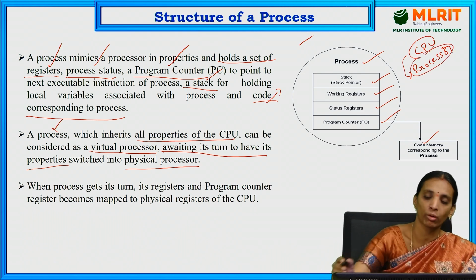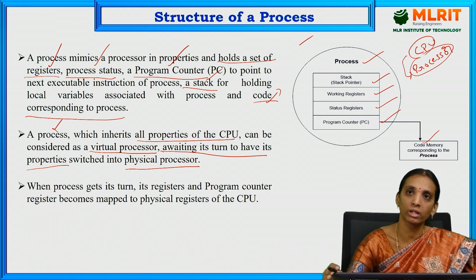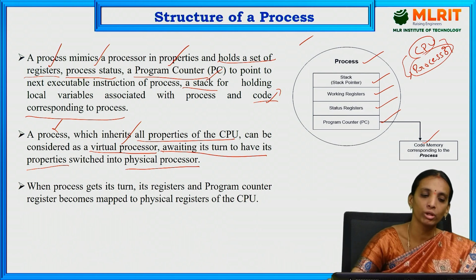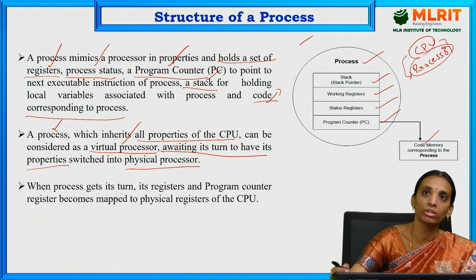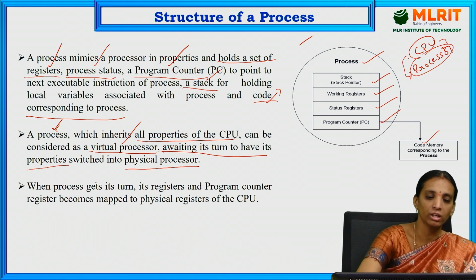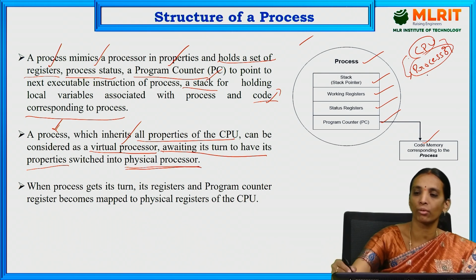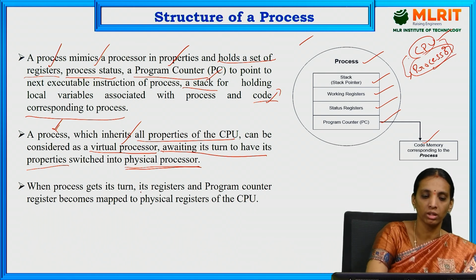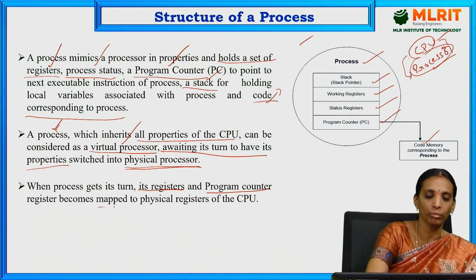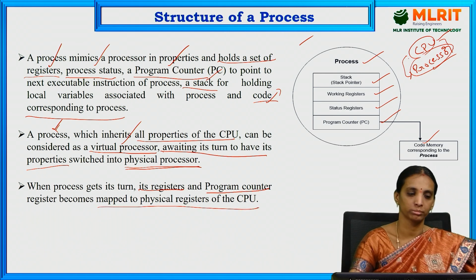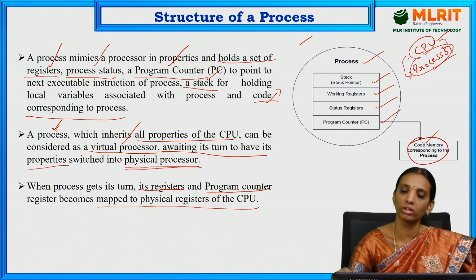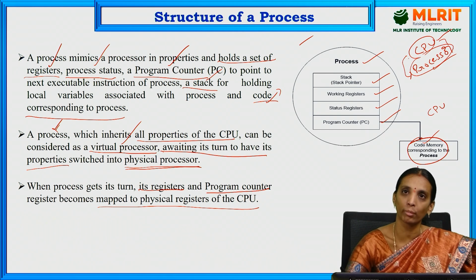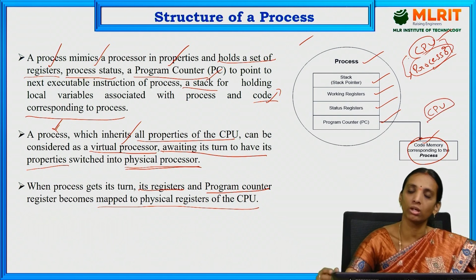Here the process is the software part intimated to that processor, which is called a virtual processor because it is not physically available with the program execution. It switches its properties into the physical processor, which is either a CPU or embedded processor or real-time processor. When a process gets its turn, its registers and program counter become mapped to the physical registers of the CPU. So whenever that process is executed in the CPU, the registers utilized by that process are mapped to the physical registers of the CPU.